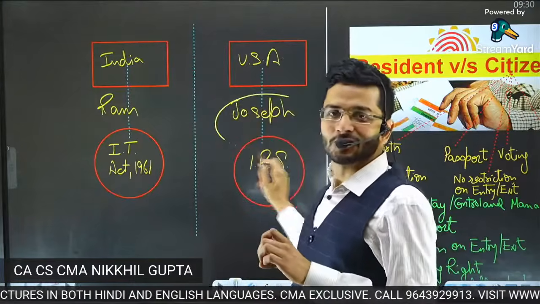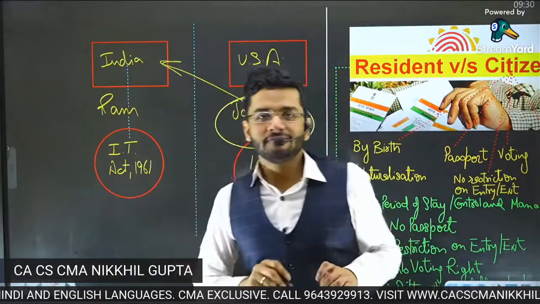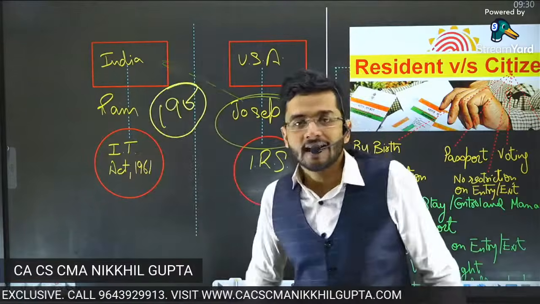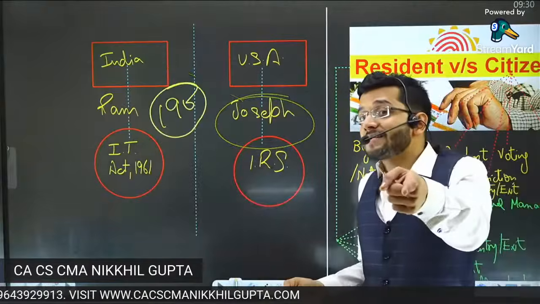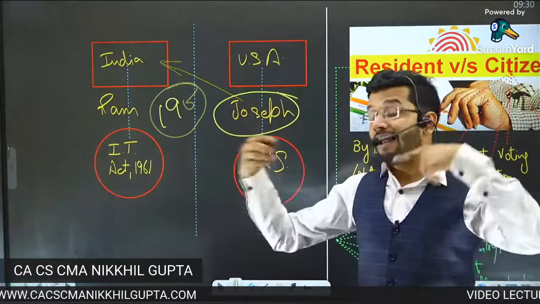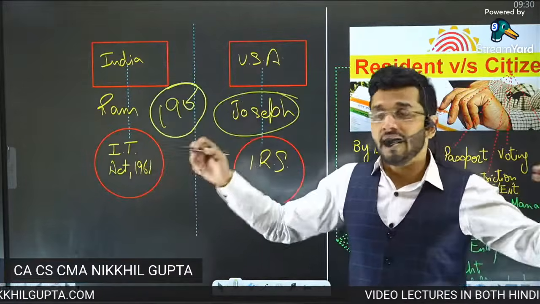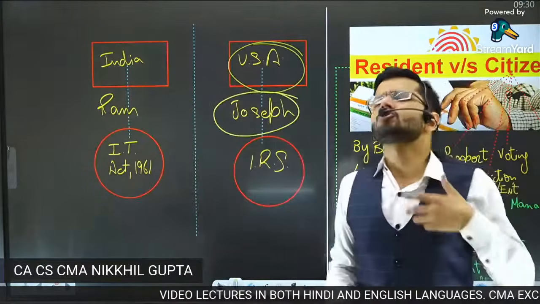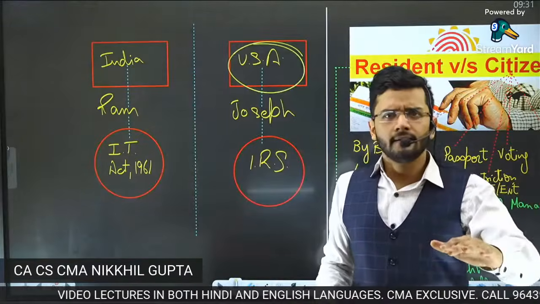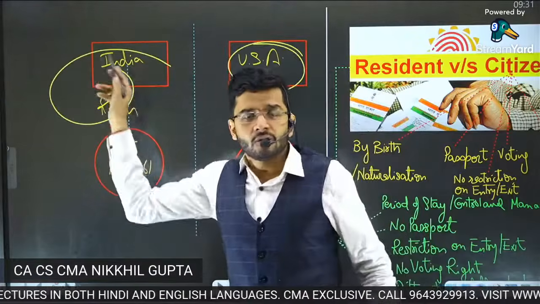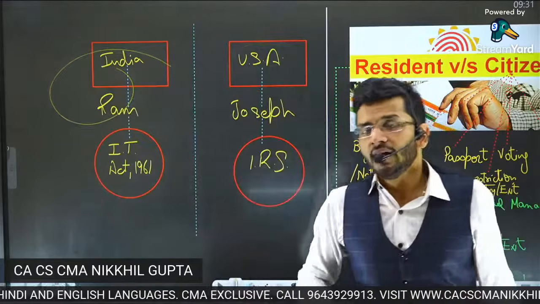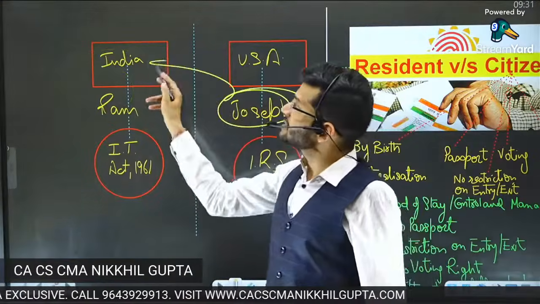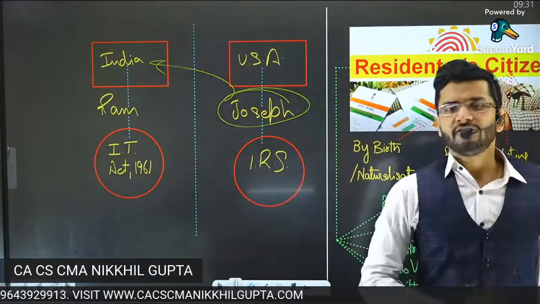Okay. So Mr. Joseph is taxable in India. Why? Because he stayed in India for more than 190 days. But sir, Mr. Joseph was born in USA. His entire schooling and life and college and girlfriends and relationships and marriage, everything happened in the United States of America. So what? I'm not bothered. If he has stayed in India for 190 days, which is more than 182 days in the previous year, I will say that this particular person is taxable in India. I will definitely say that.